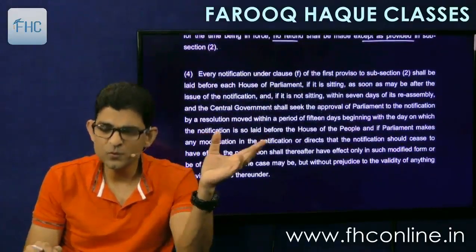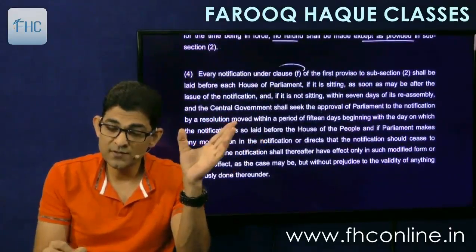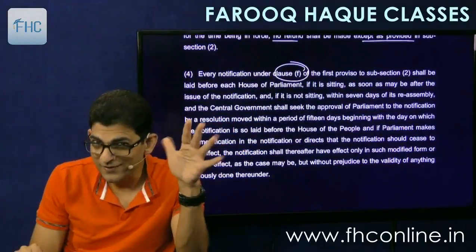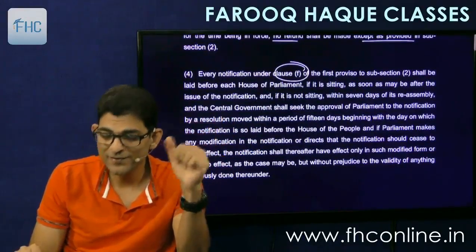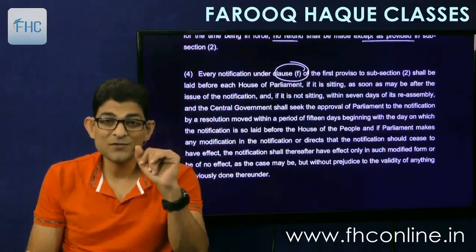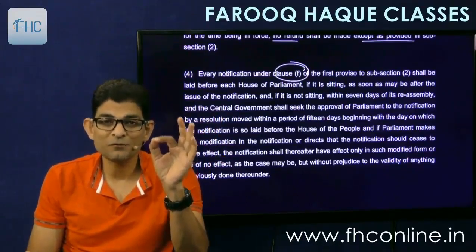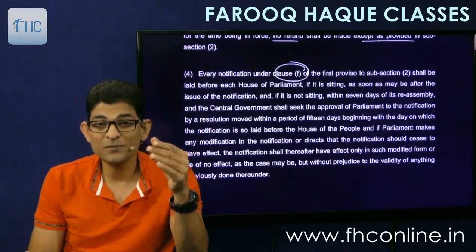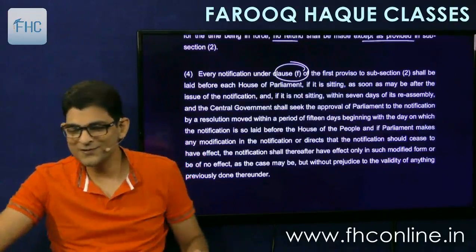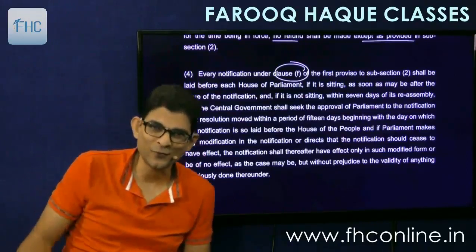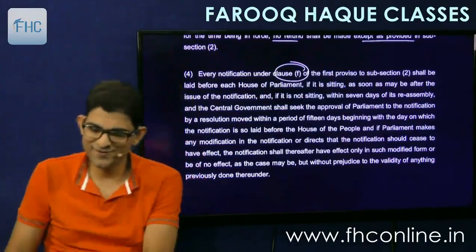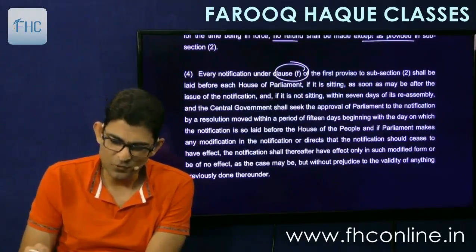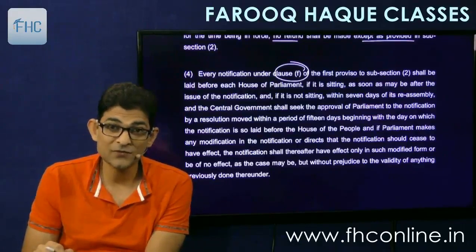And subsection 4, is there no need to study this? It only says that this notification that was issued in clause F, those special category of people, specified class, that notification is to be laid before both houses of parliament. Means the government has to inform the opposition parties also that we are giving exemption to Ambanis and Adanis and who not, and Farooq Haques, and then passed by the parliament. And parliament can modify or even negate this notification.